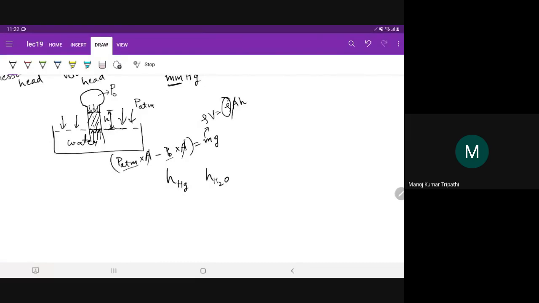So we are writing which one will be higher, right?